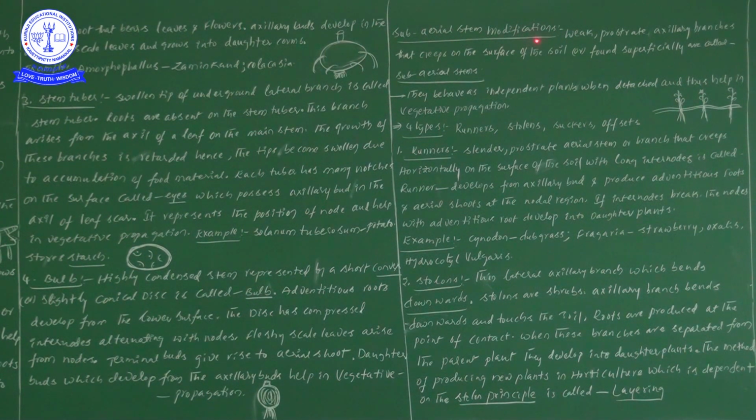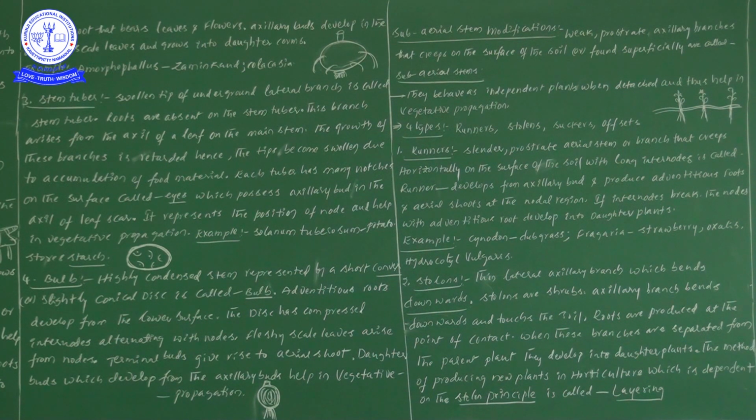From the point of view of subaerial stem modifications, what information are we going to learn? Weak, prostrate axillary branches that creep on the surface of the soil or are found superficially on the soil, acting as creepers. Such stem modifications we take as subaerial stem modifications.